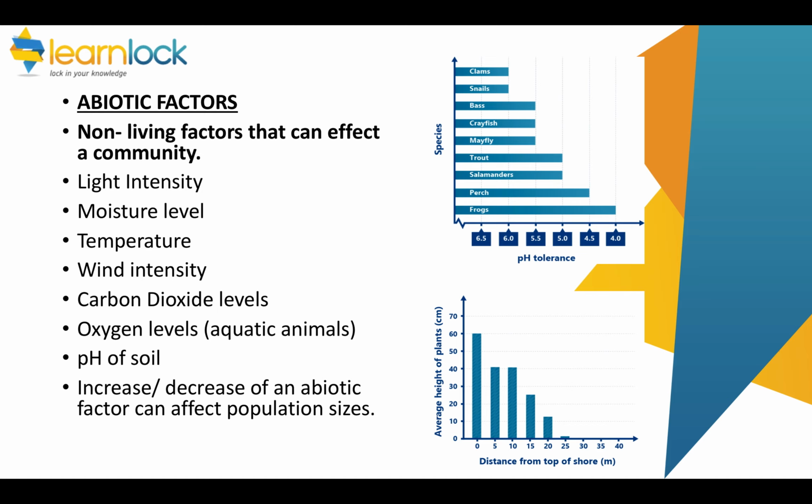So for example, here you can see with different pHs in a river, there's different organisms found. So at a pH of around 4, there's a lot of frogs being found and so on. In this graph here, you can see that the height of plants changes as you go from the top of the shore. So that might be to do with light intensity or another factor.